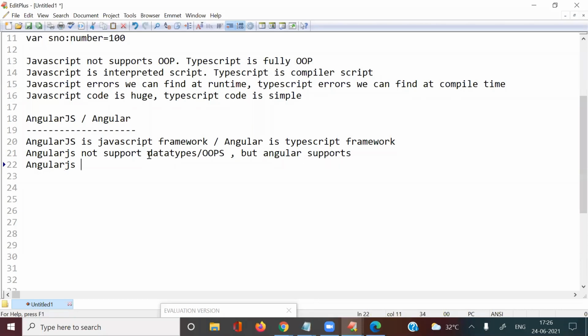Next one, in AngularJS we don't use classes, but in Angular we can use classes.